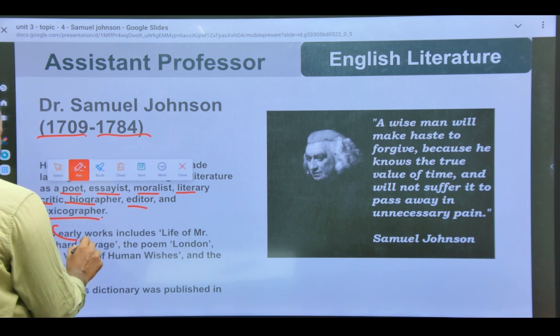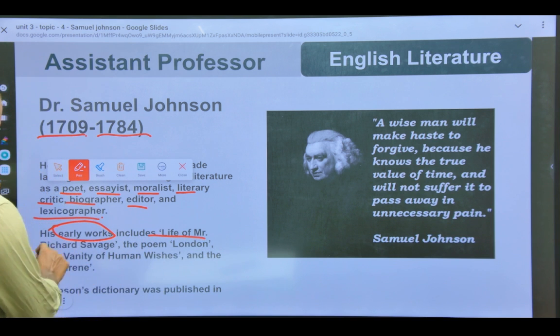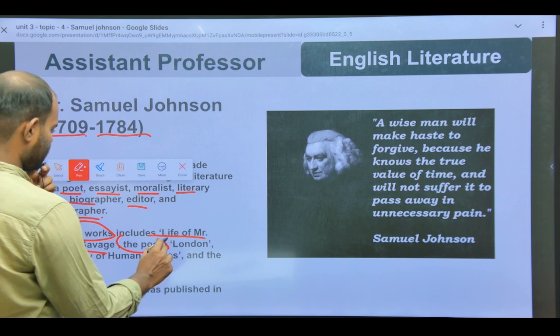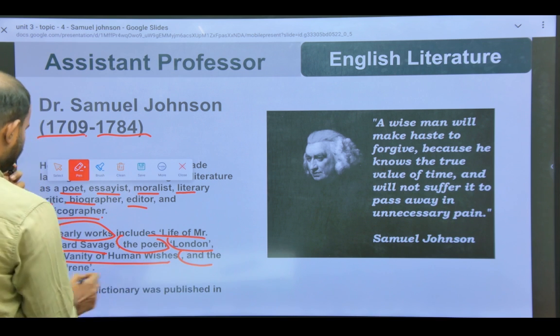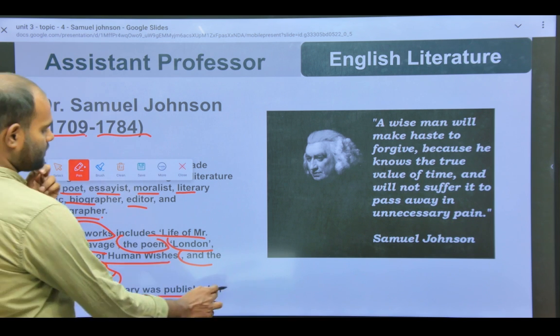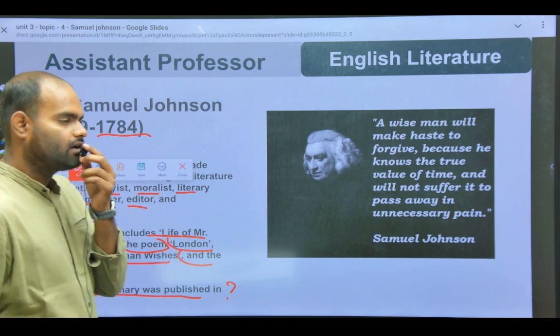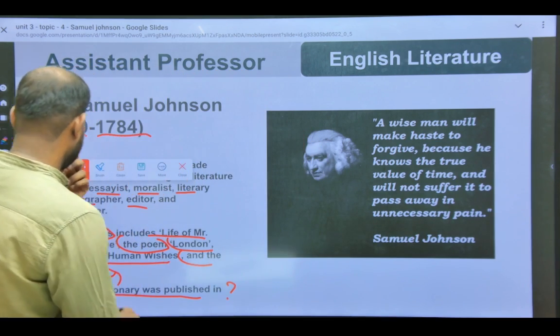Talking about his earlier works, we have Life of Mr. Richard Savage, the poem London, The Vanity of Human Wishes, and the play Irene. It is the only play of his that is Irene. Okay, Johnson's Dictionary was published in when? You have to tell me in the comment section when it was published. Okay, now let's move further.